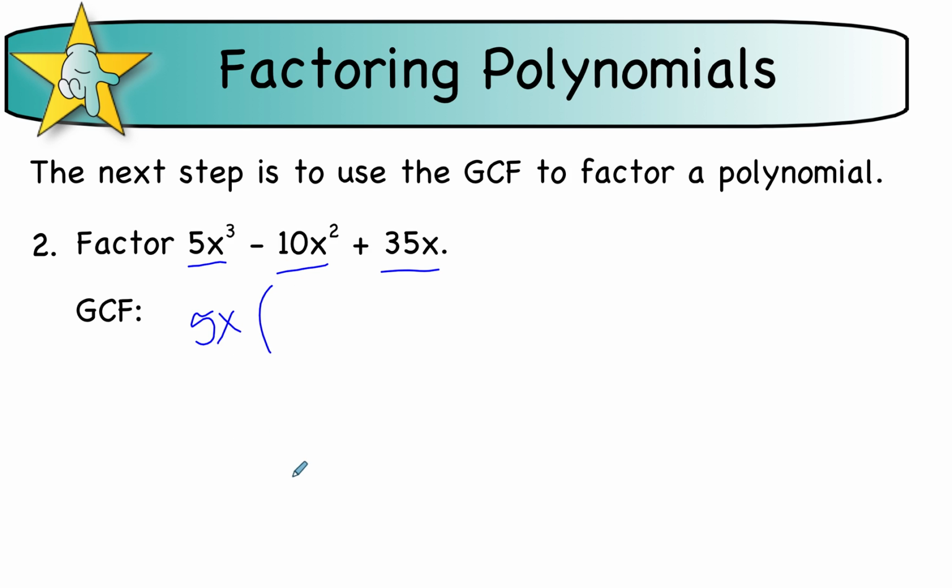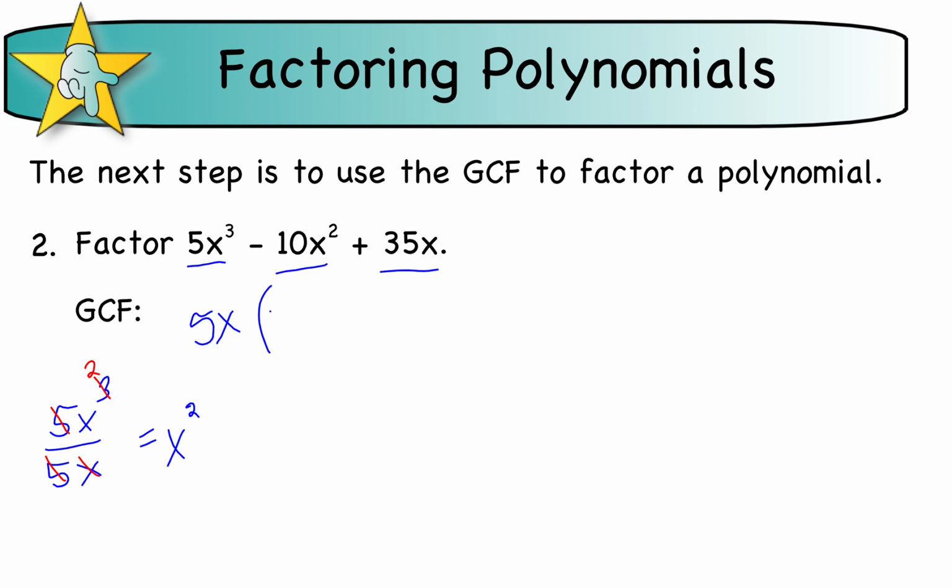So then when we're going to factor, what we're going to do is divide each of these terms by 5x. So 5x cubed divided by 5x, okay, the 5's will cancel right here, and one of our x's will cancel with the 3 up here, and I'll have 2 left up there. So this would leave me with x squared. And so that's what we're going to write. We're going to write x squared in the parentheses.